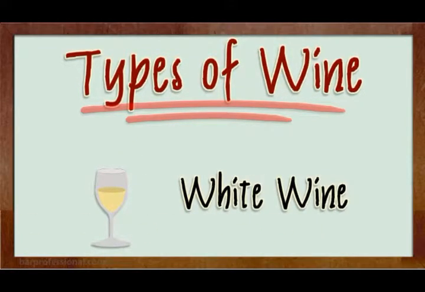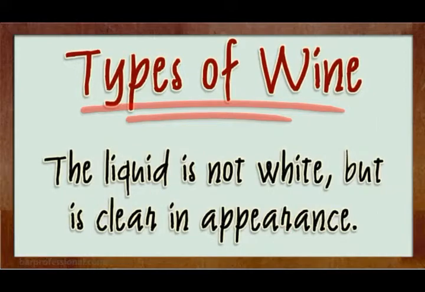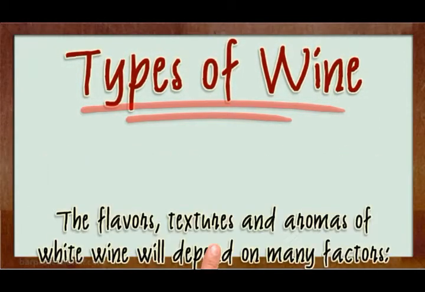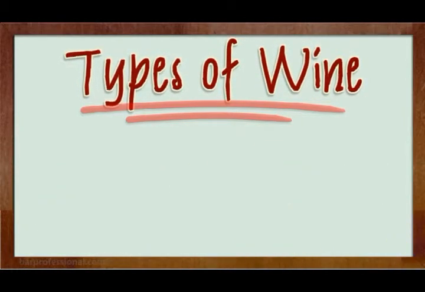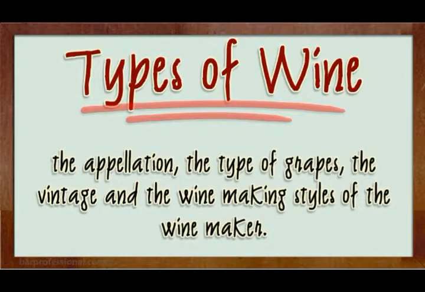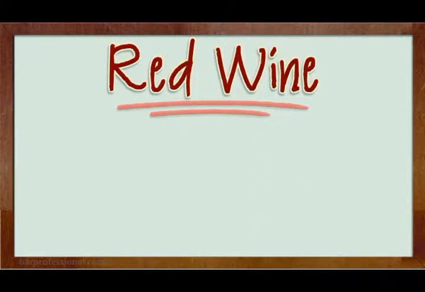White wine. White wine is basically fermented grape juice, the main component of wine. The liquid is not white, but is clear in appearance. The flavors, textures, and aromas of white wine will depend on many factors: the appellation, the type of grapes, the vintage, and the winemaking styles of the winemaker.